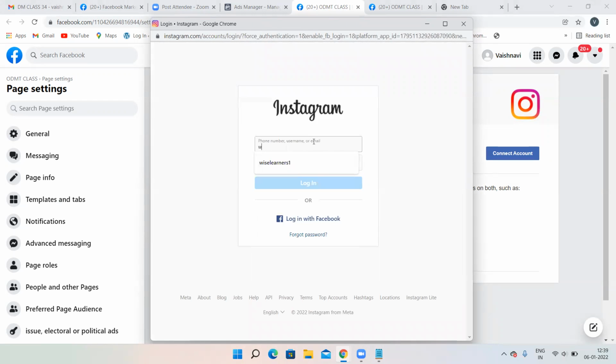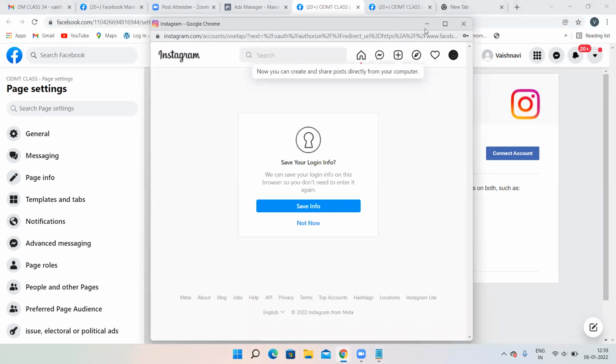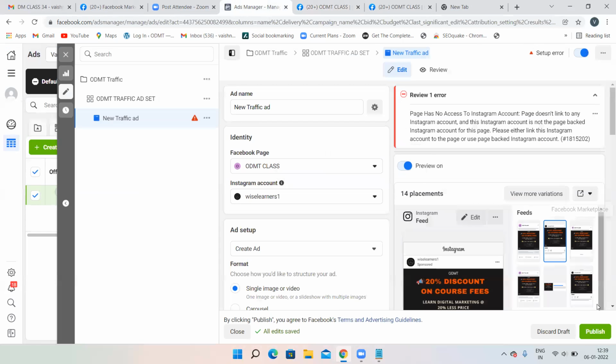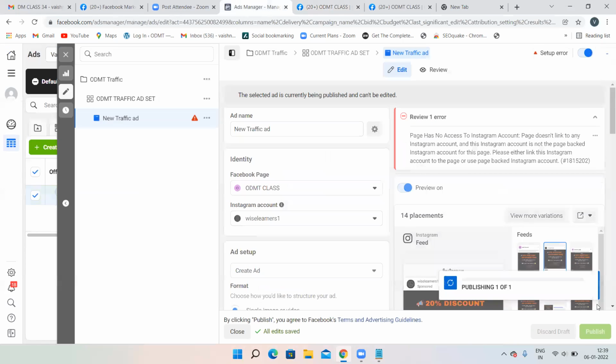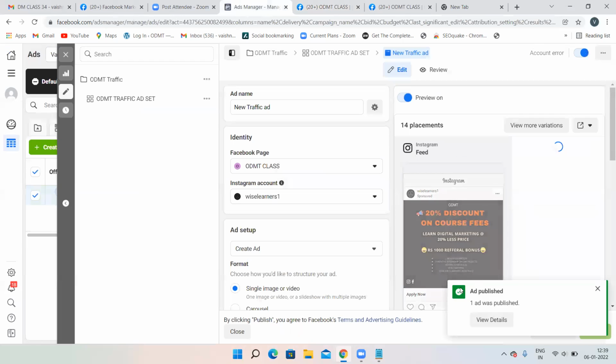Then log into your Instagram. There it is showing as if it has been connected, but it was not connected actually. We have disconnected, right? That's it. Ad is published.